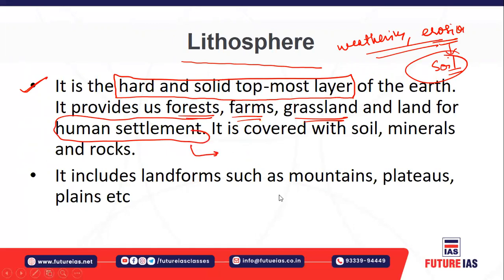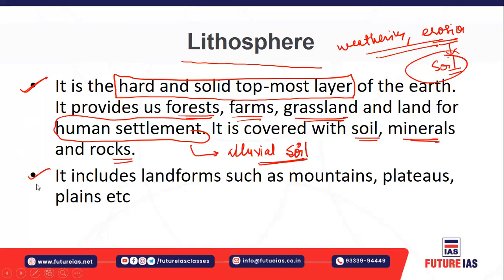It is the soil which allows humans to survive, because humans also need crops, for example, food crops. For example, you have the alluvial soil, which is derived from sedimentation, from the alluvium brought by rivers and deposited over a period of time. So it is covered with soil, minerals, and rocks.